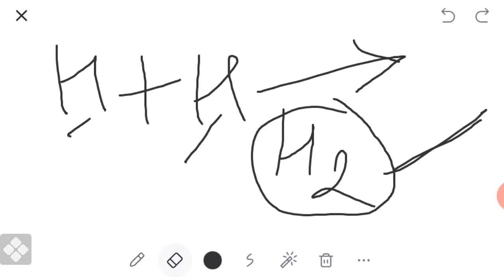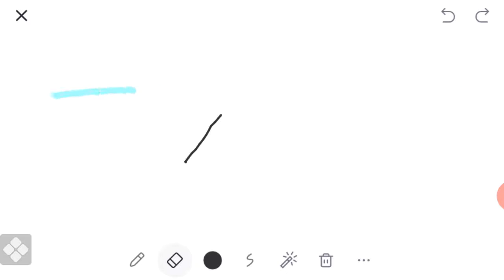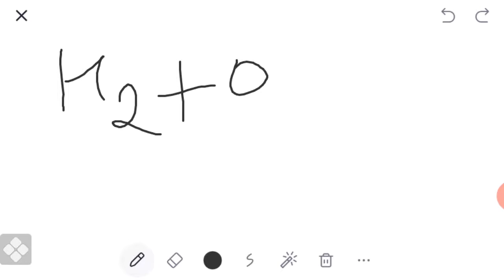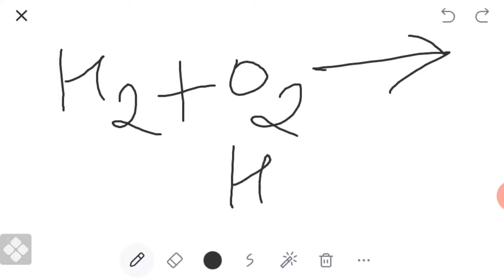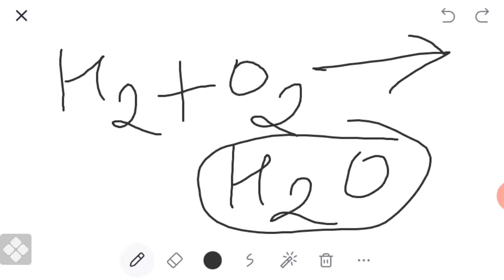In the case of different kinds, see this example: H2 plus O2. When H2 and O2 combine together, water, H2O, is formed. So this is also a molecule.